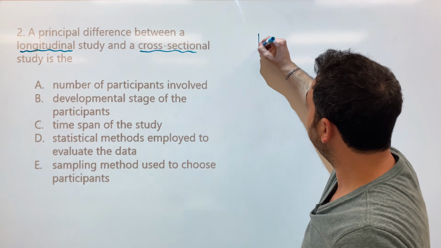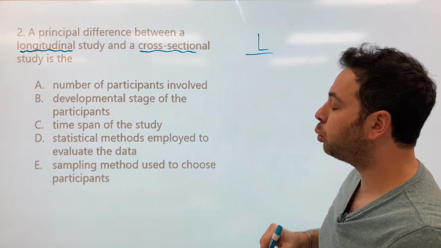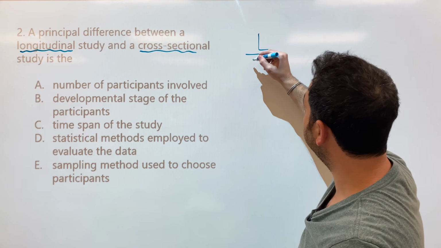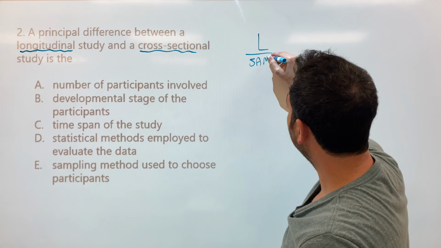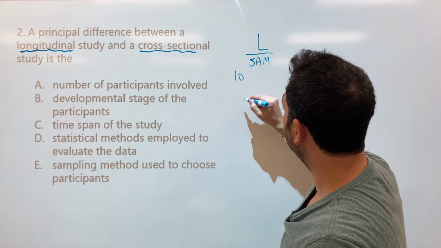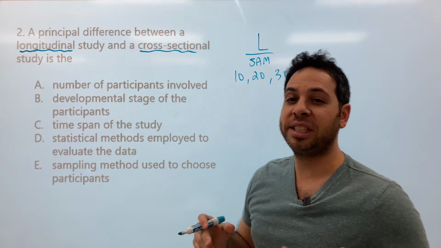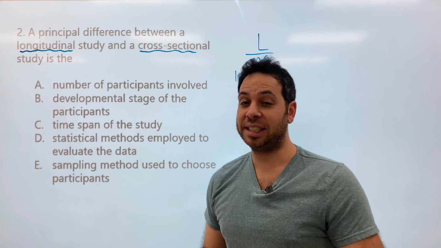A longitudinal study is when you study one individual or group and you follow them for a long period of time. So maybe I study Sam, right? And I study Sam at 10 years old. I study him at 20 years old. I study him at 30 years old. And maybe I want to see how his memory improves or declines as he ages.